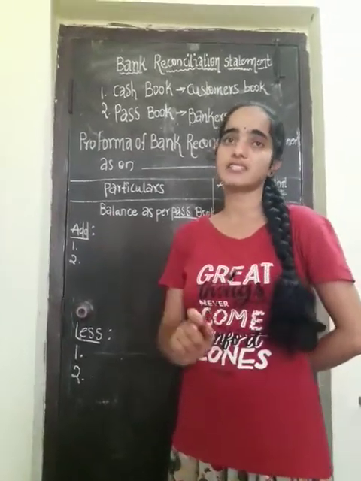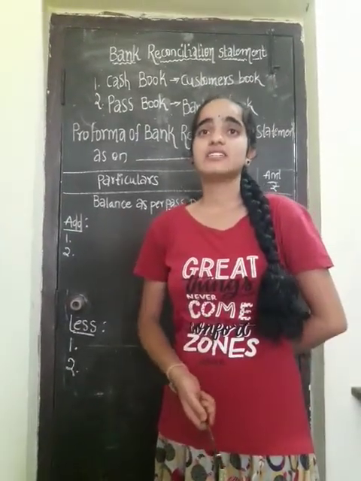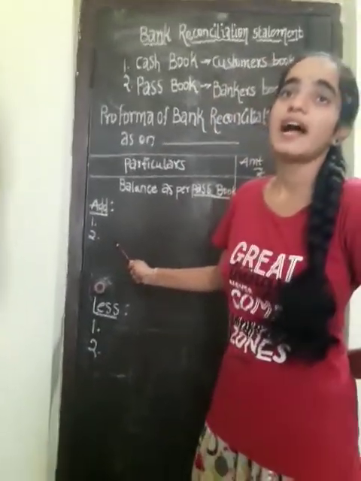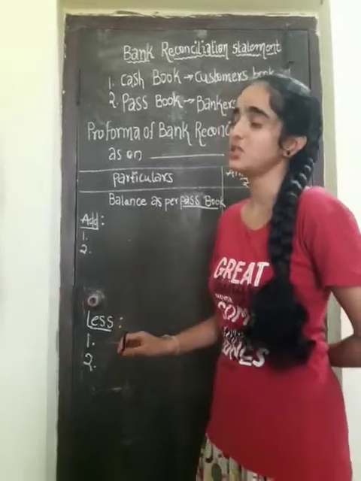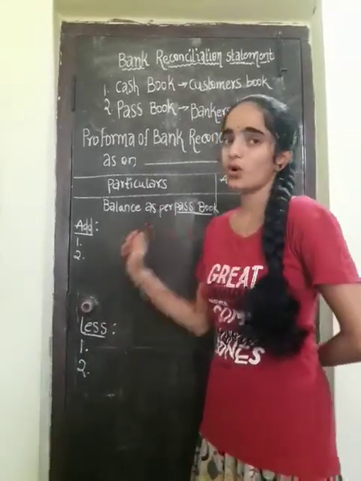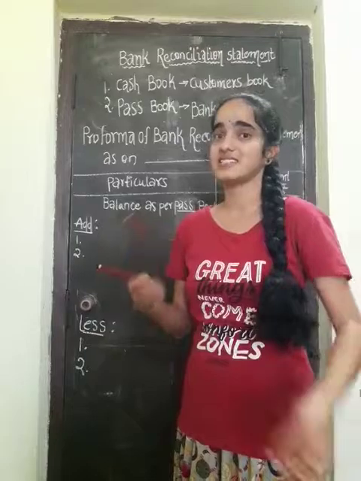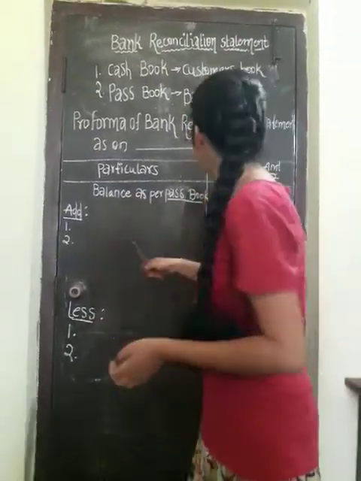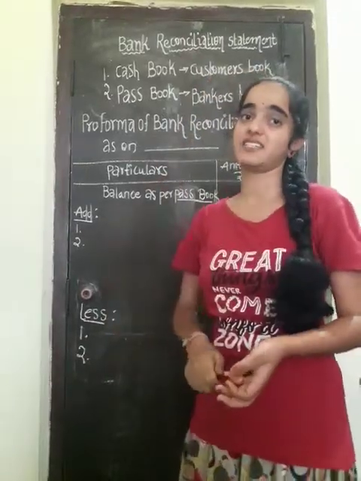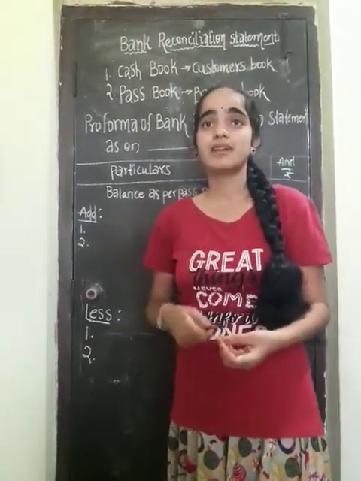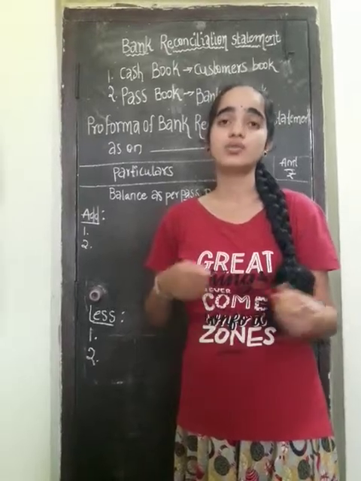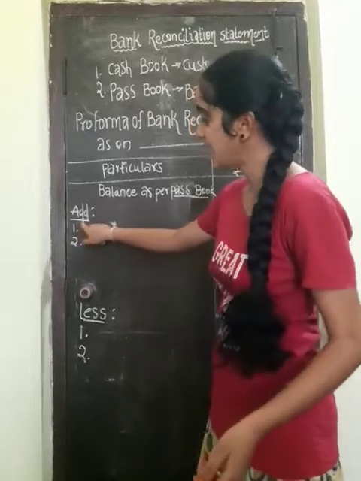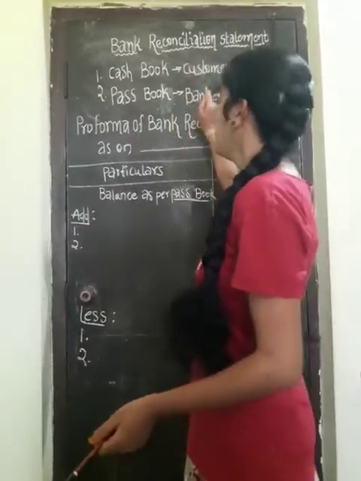Okay, let us see the next point. Deposited check dishonored but not recorded in the cash book. The check is deposited and it is dishonored, so it comes as a plus to the passbook. Okay, next, bank charges. It will come to the passbook and it will be a plus to the bankers. Bank charges, insurance premium, rent, overdraft, all those things will come into the passbook and it will be the add value, so it will be the plus value to the bankers.